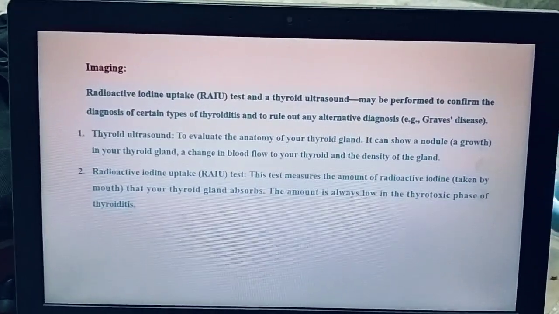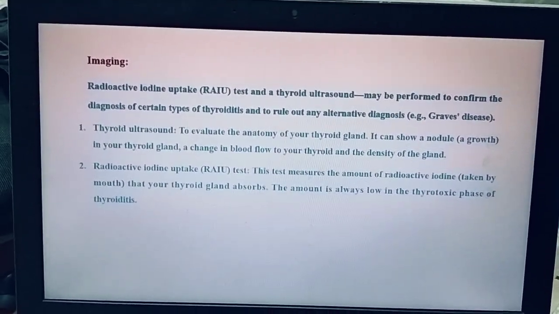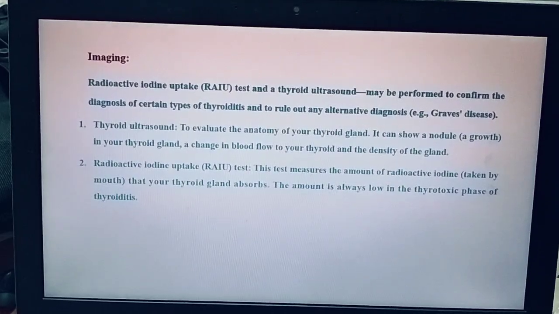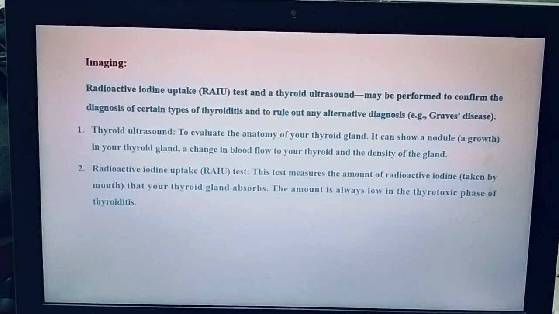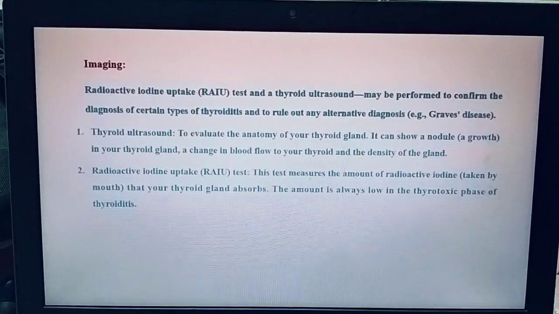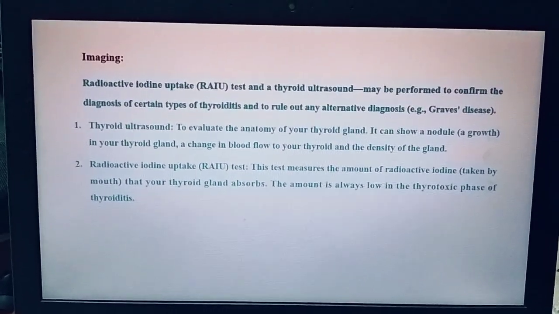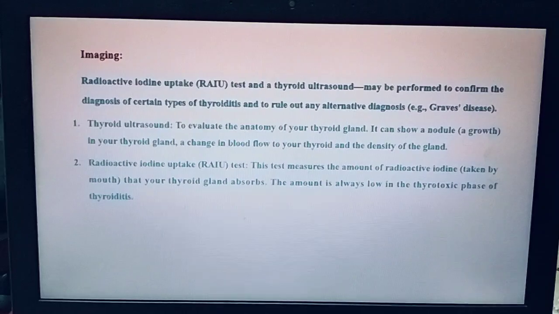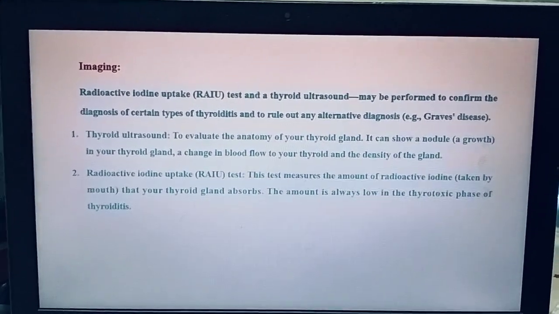And for imaging tests, we can involve the radioactive iodine uptake test and also the thyroid ultrasound test. In the thyroid ultrasound test, we can evaluate the anatomy of your thyroid gland. That means if you have any growth or any nodule in the thyroid gland, the blood flow to your thyroid gland is changed, and the density of the gland is also changed.